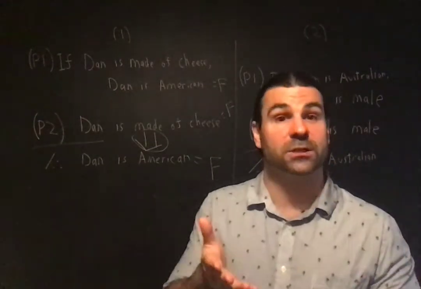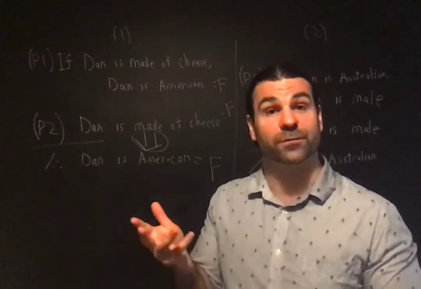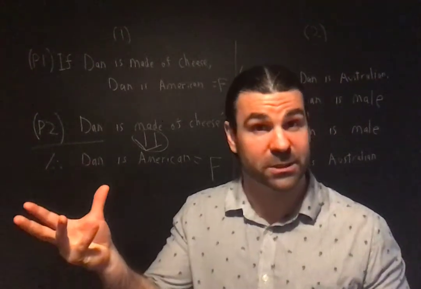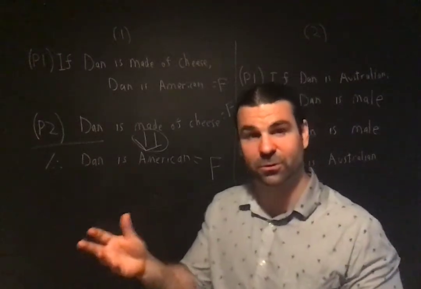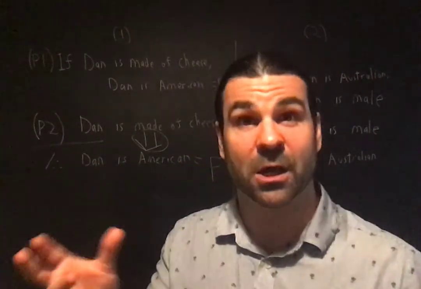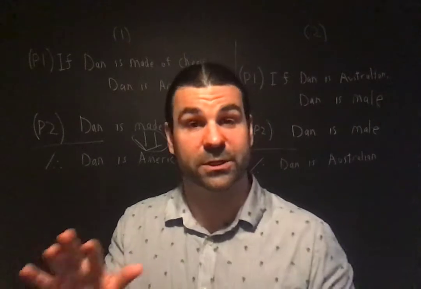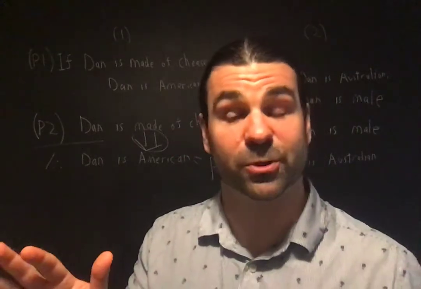Would the truth of the conclusion follow from the truth of the premises? That is a question you need to answer whether or not the premises are true.